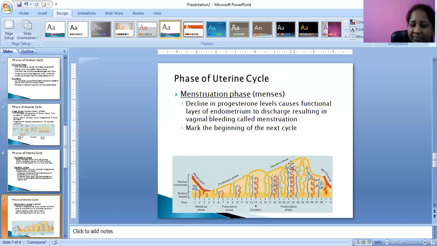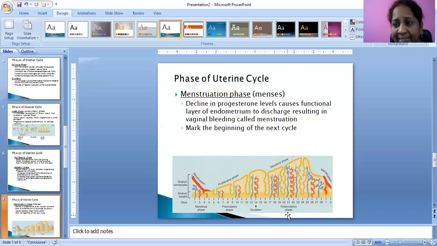Then the secretory phase. Then again the post-ovulatory phase, that is menstruation. In the post-ovulatory phase, if fertilization does not occur, the functional layer of the endometrium will be shed off. That will result in vaginal bleeding called menstruation. How does this happen? Due to decrease in progesterone levels.